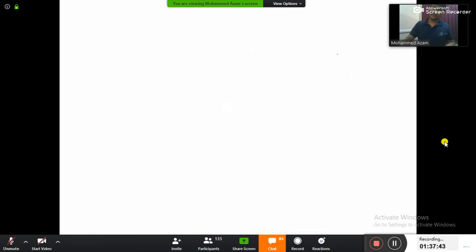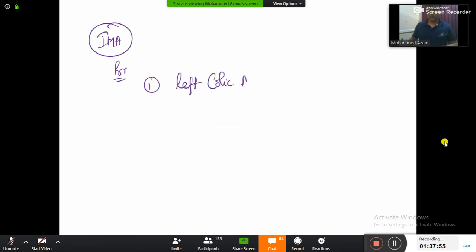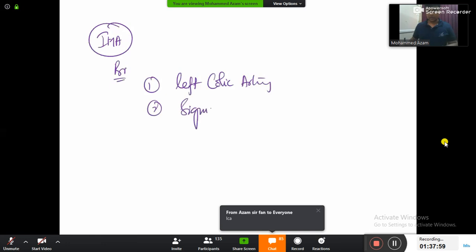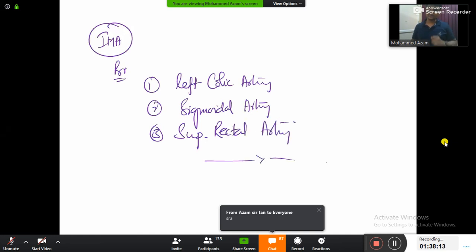Let us write that and finish it off. Inferior mesenteric artery will be supplying to hindgut. What are the branches given? Left colic artery, sigmoidal artery, and then superior rectal artery. These are all the branches given by inferior mesenteric artery.